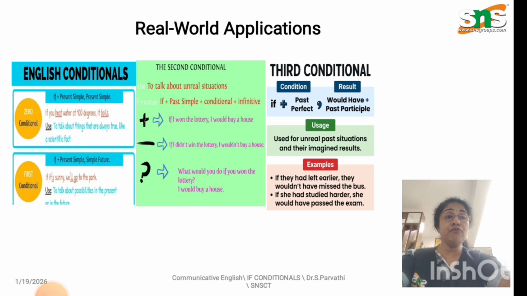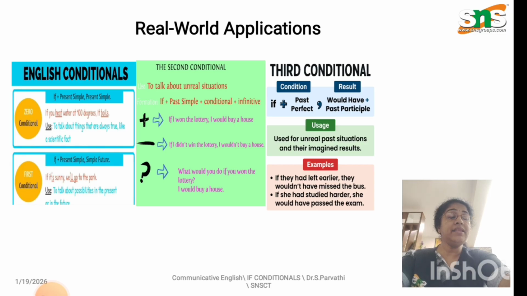It's an unreal situation. If I didn't win the lottery, I wouldn't buy a house.